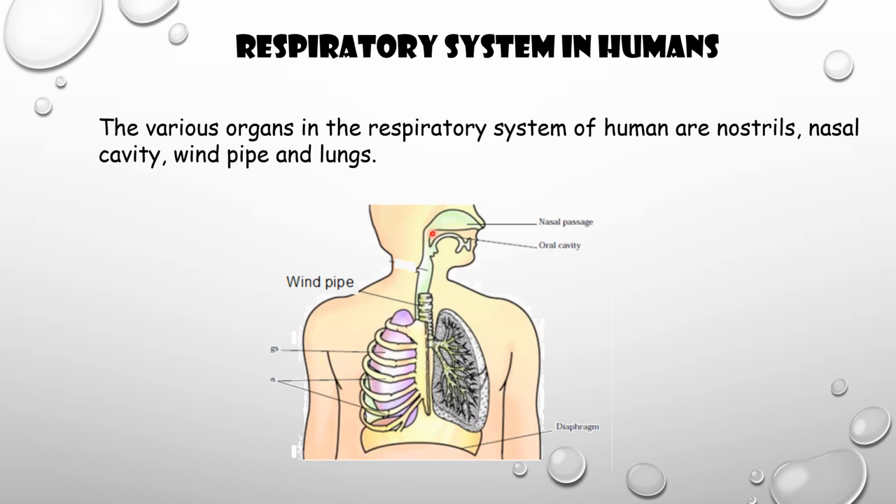Here you can see the windpipe, through which air goes inside the lungs. Here are the two lungs, and here you can see the diaphragm. So this is the respiratory system of humans.